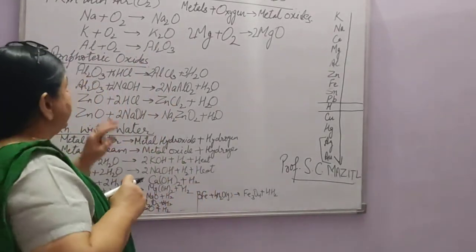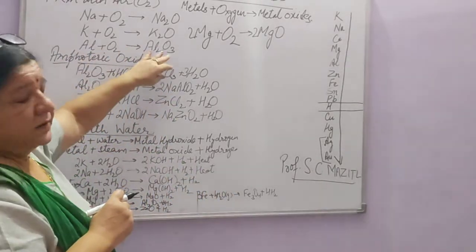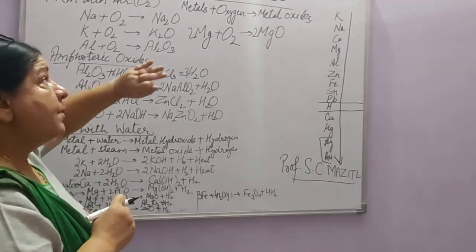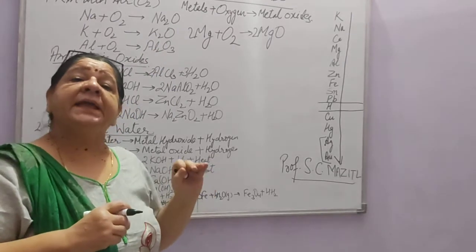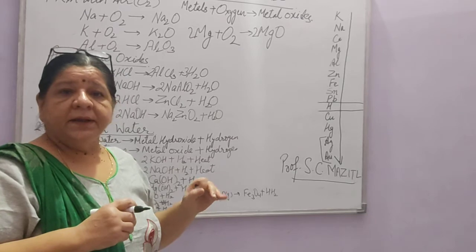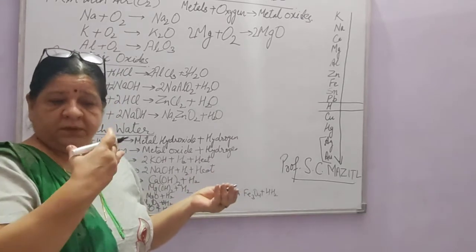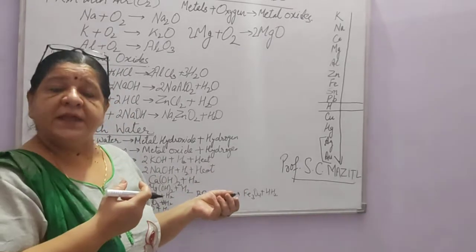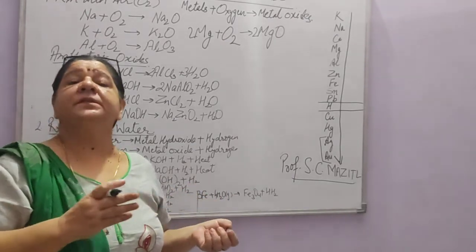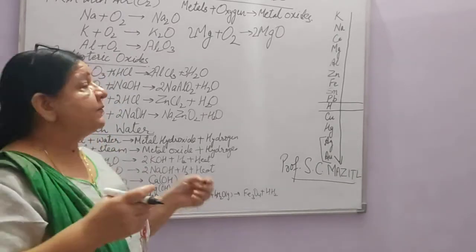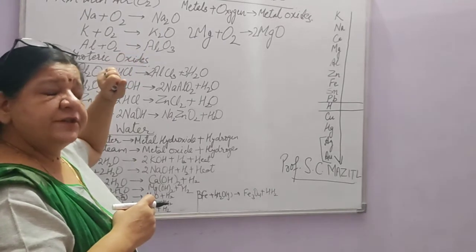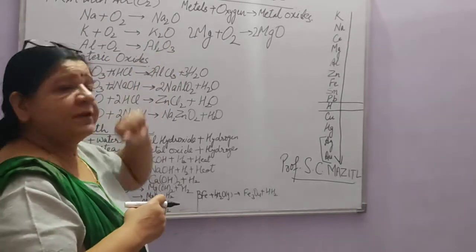Now aluminium plus oxygen will form aluminium oxide. Most of these oxides are basic in nature. We can even test them with the help of pH paper. You have learnt about this before also, that basic oxides are formed whenever any metal reacts with oxygen. It will form an oxide which will be basic in nature.